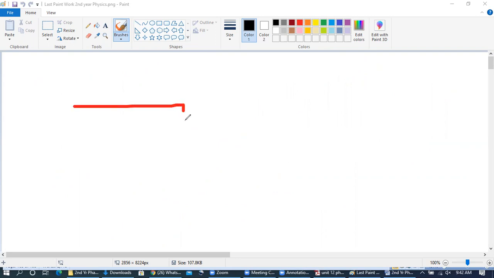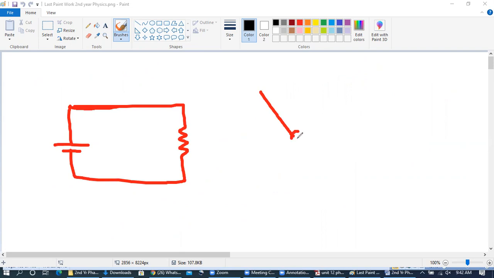So let's consider this circuit. This is the circuit, and there is another circuit, but it is having different wires connected with each other at a certain point. So anybody can tell me which is the loop and which is the junction? Where is the loop and where is the junction? Anybody?